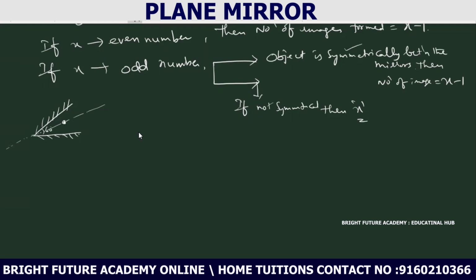Suppose instead the object is closer to this mirror or closer to that mirror, then it is asymmetrical, asymmetrically between the mirrors. In that case, x is the number of images formed.